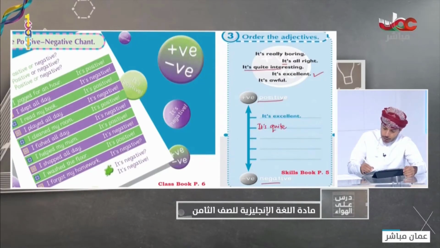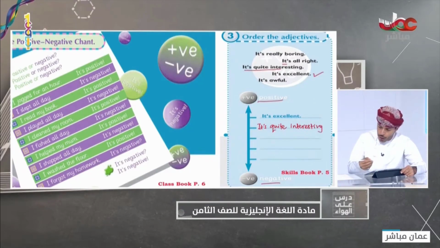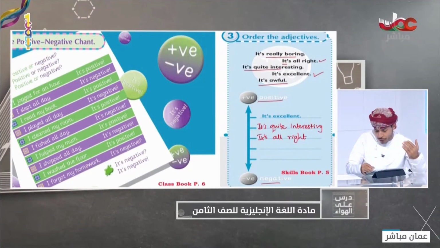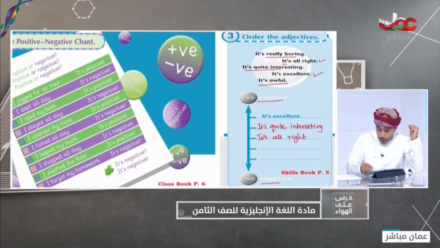It's quite interesting. And then we will move to the next part, which is it's all right. And then we will move to it's really boring. And then for the last one, it's awful. So as you can see, we come from the positive adjectives to the negative adjectives.